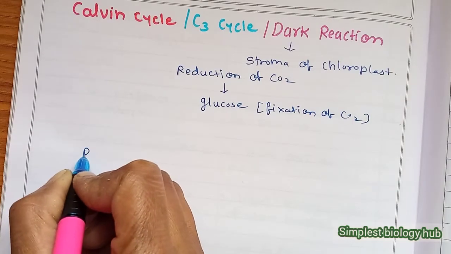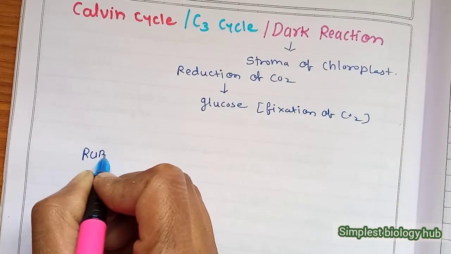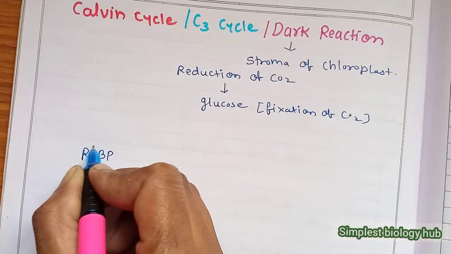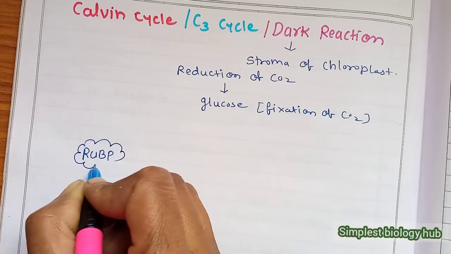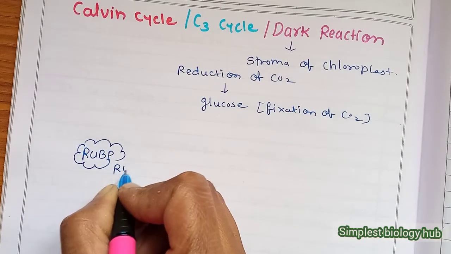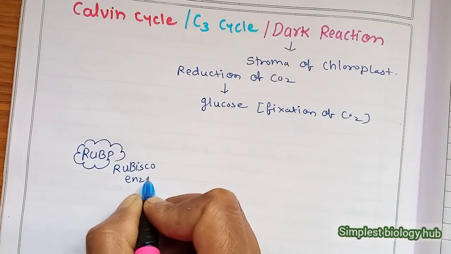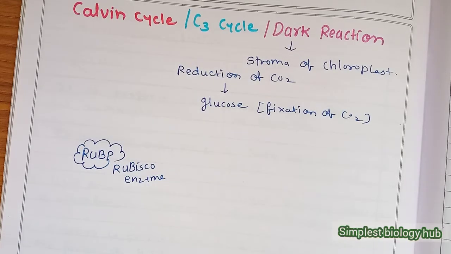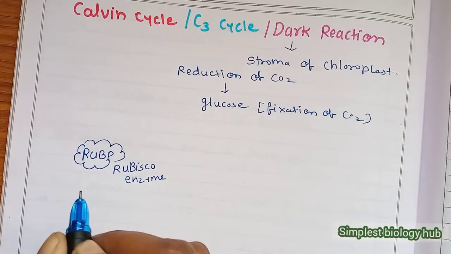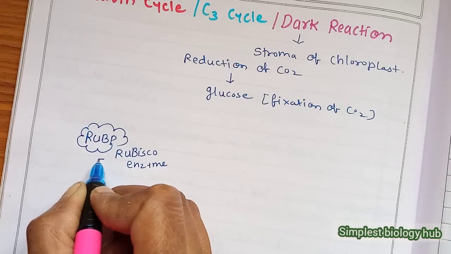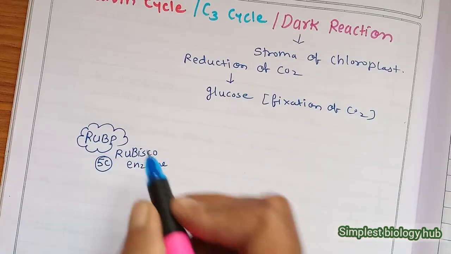We know that one most important enzyme is present in the plant body. It is already present in the chloroplast, and we call it RuBP carboxylase, or Rubisco, which is one of the most abundant enzymes found all over the world. This compound is already present in the stroma region of the chloroplast, and this is a 5-carbon compound.